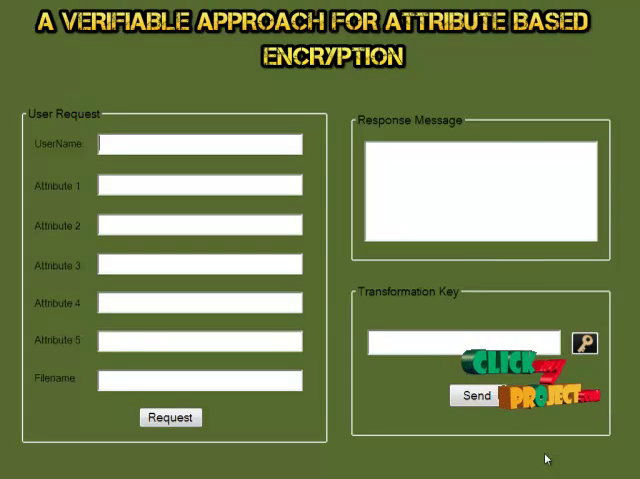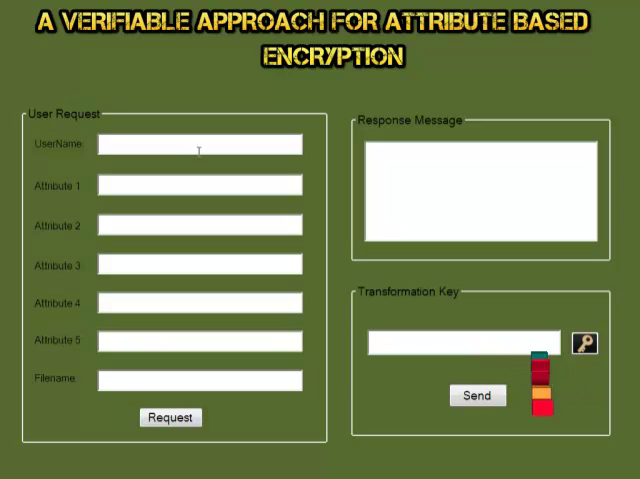Next, the user file retrieval process. When the user needs a file, the user should raise a request. The user request should contain the username and the attributes that the user holds, and finally the file name which the user wants to download from the server. Then the user sends this request to the proxy server.